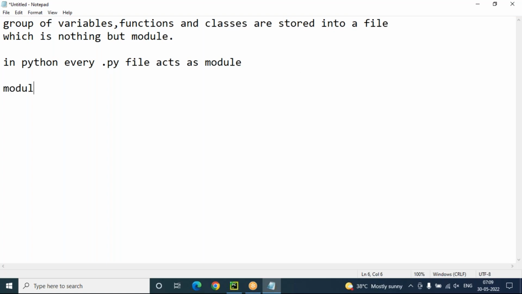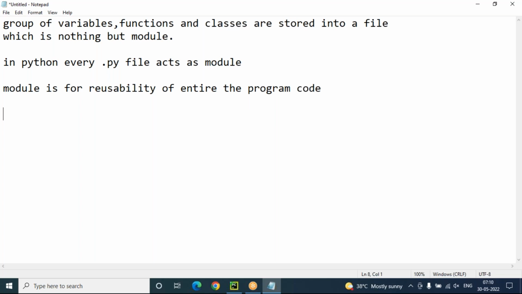And what is a module for? A module is for reusability of the entire program code. If you want to reuse, then we can simply import the module. A module is for reusability of the entire program code.